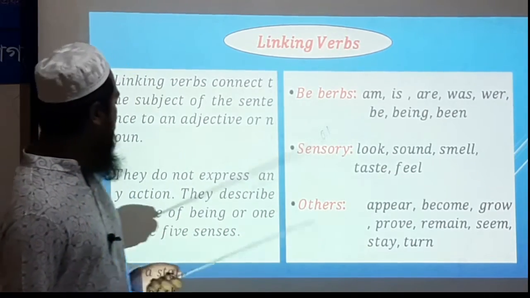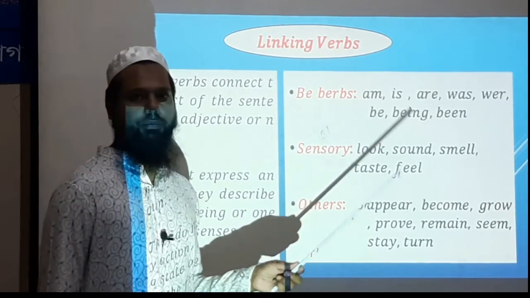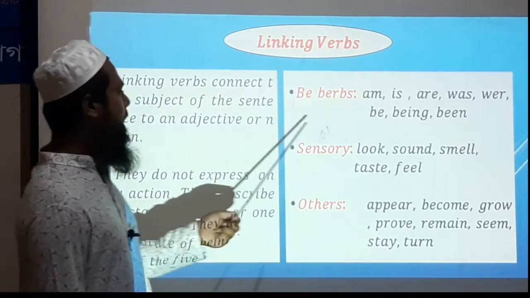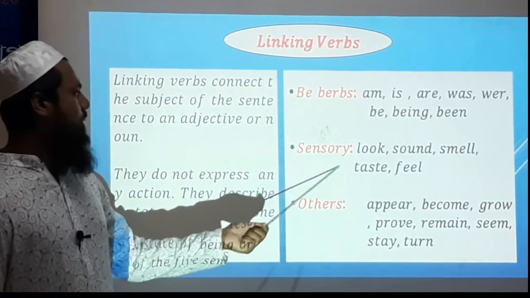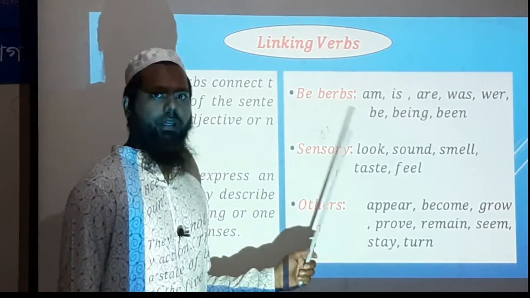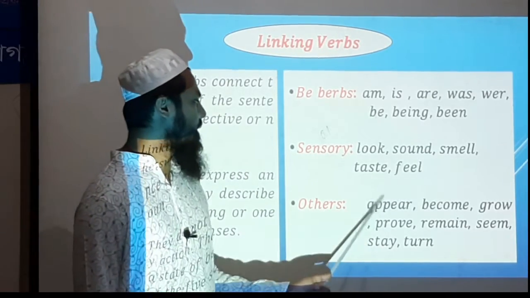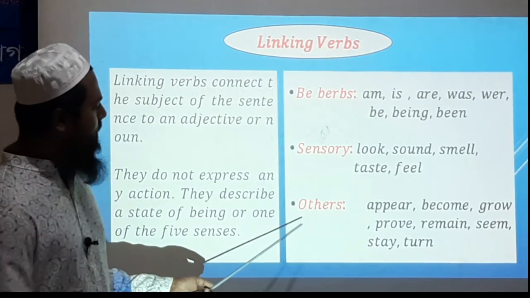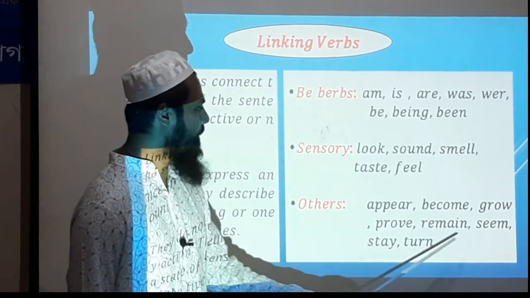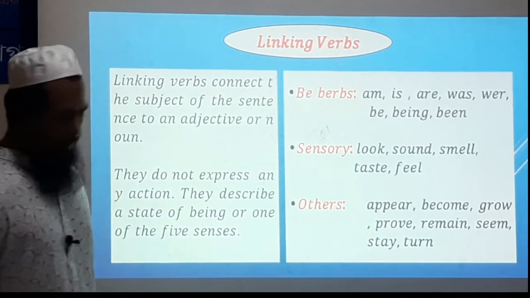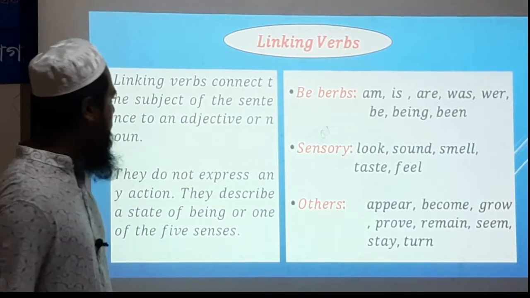Here is a list of linking verbs. The be verbs are linking verbs. When be verbs are used as a main verb, they are called linking verbs. Am, is, are, was, were, be, being, been. And the sensory verbs that are related to our senses are also linking verbs: look, sound, smell, taste, feel. And there are other linking verbs: appear, become, grow, prove, remain, seem, stay, turn. These 24 verbs are the most used linking verbs.